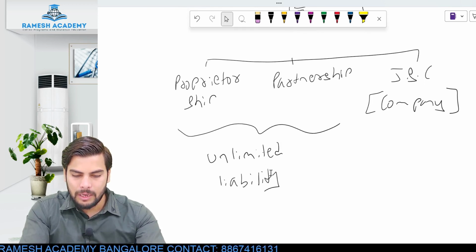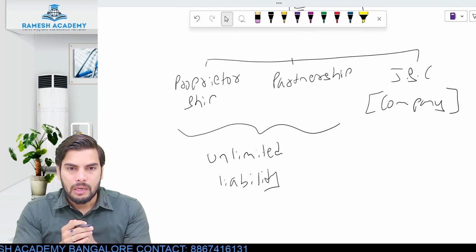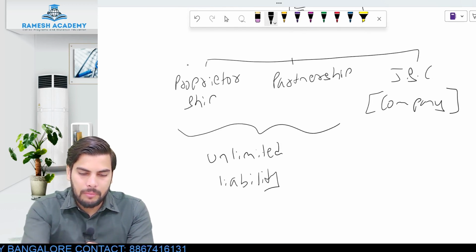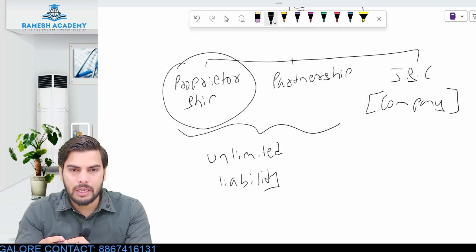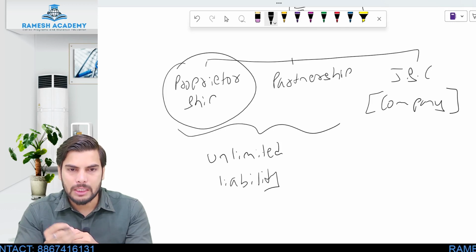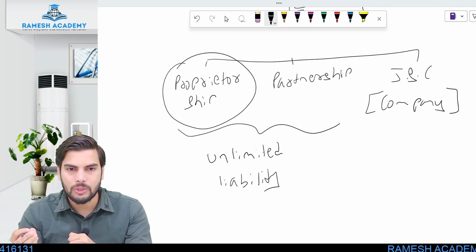So what I mean by unlimited liability is, if at all the assets of the business entity are not sufficient enough, at that point of time the proprietor has to sell their personal asset in order to repay the debts of the business entity. Same way, if the assets of the partnership entity are not sufficient enough, the partner's personal asset has to be sold in order to clear the liability of the business entity.